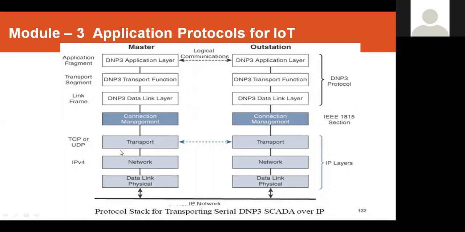Here we have a master. This is the outstation, called a slave. And here we have all these things for connection management. Here also it is there. And you see the DNP3 application layer, transport function, data link layer. Here we have the common, as usual, IP layers: transport, network and data link or physical. And this is the DNP3 protocol. This is the protocol stack for transporting serial DNP3 SCADA over IP, I mean, using both, and you are going to implement this DNP3. This diagram explains that.